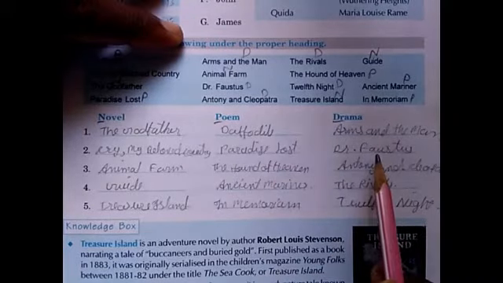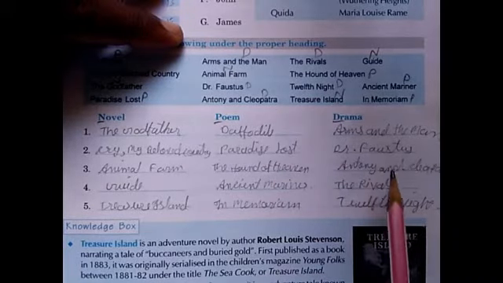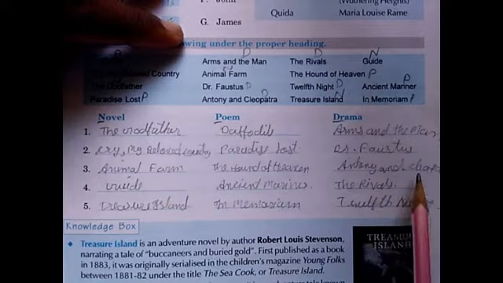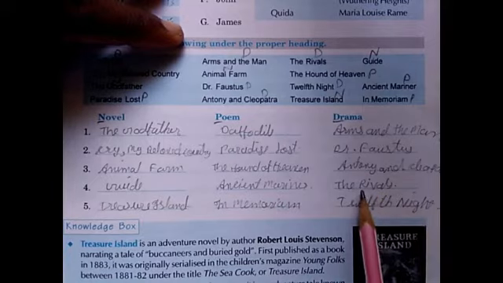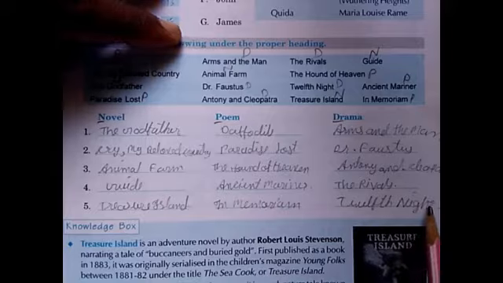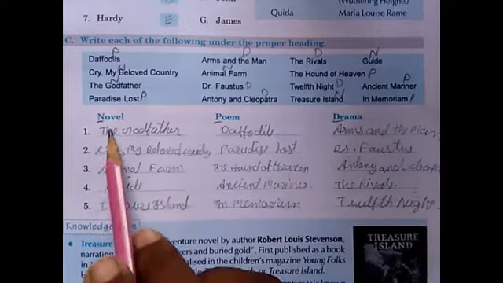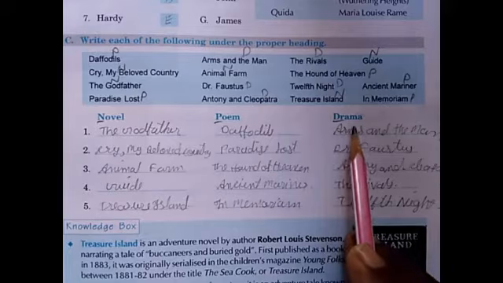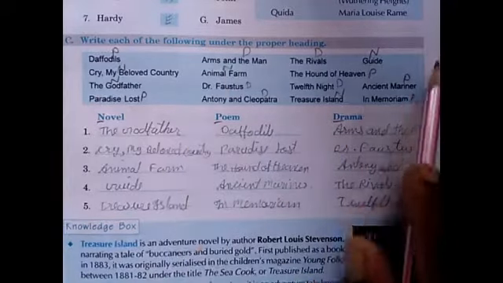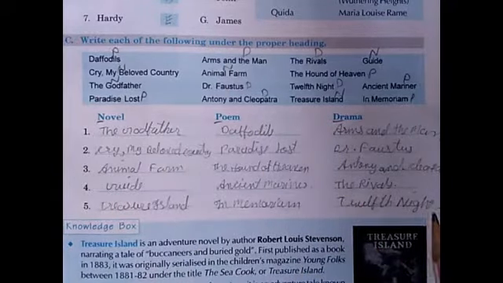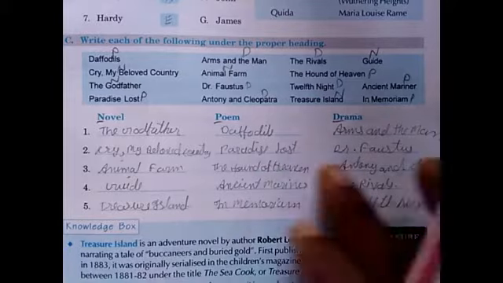Then drama: Arms and the Man, Dr. Faustus, Antony and Cleopatra, The Rivals, Twelfth Night. So these are the divisions of novel, poem and drama. From this you have to divide and write. These are the answers.